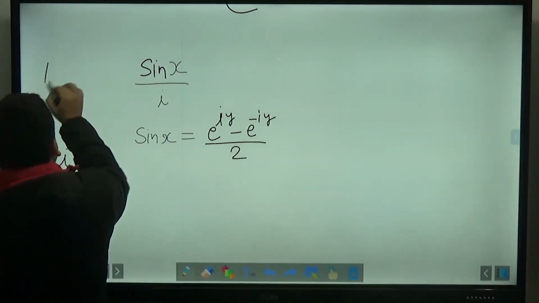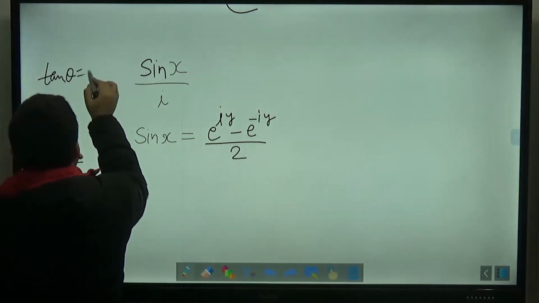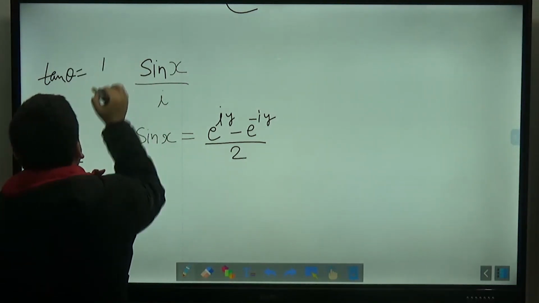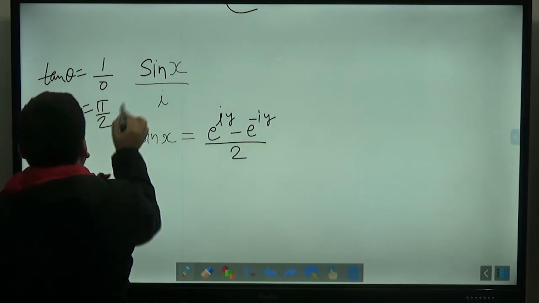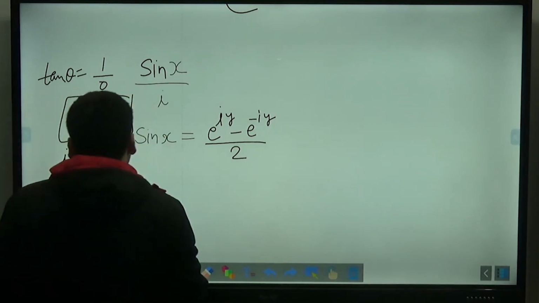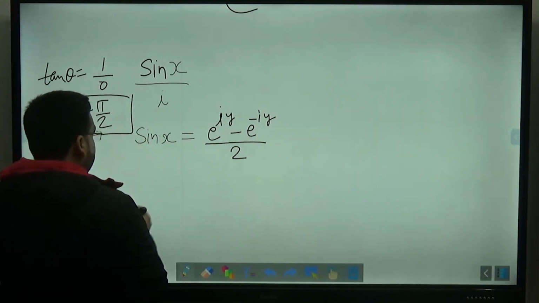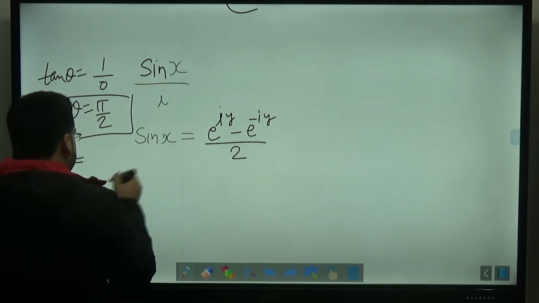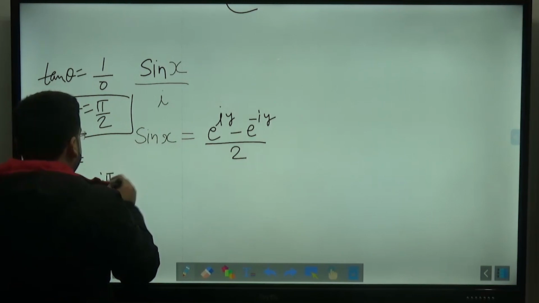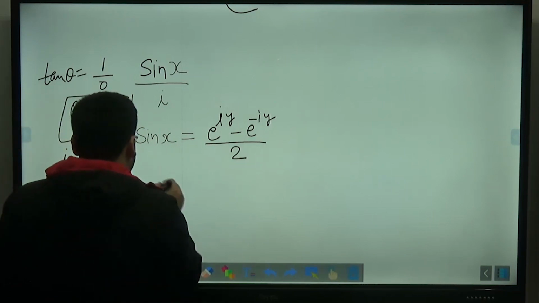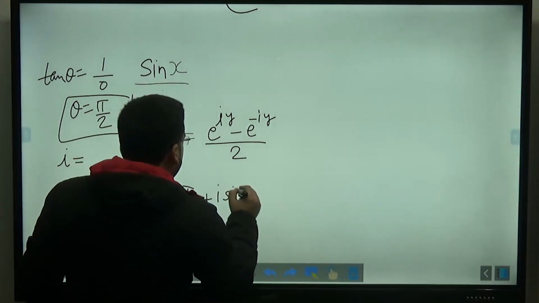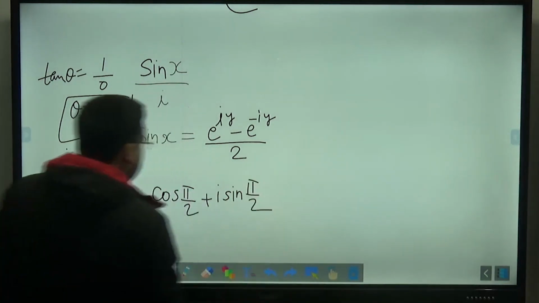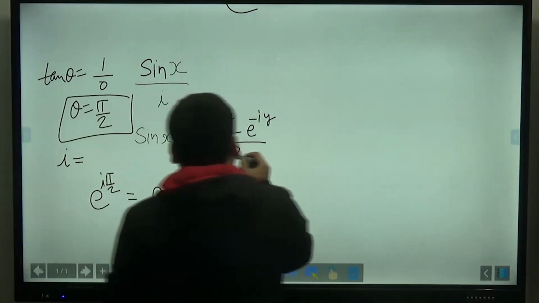So tan theta will be equal to perpendicular, that is 1, by base 0, so theta will be equal to pi by 2. If theta is equal to pi by 2, then i can be written as e raised to the power i pi by 2. It can be written as cos of pi by 2 plus i sine of pi by 2. Okay, you can also write it like this.